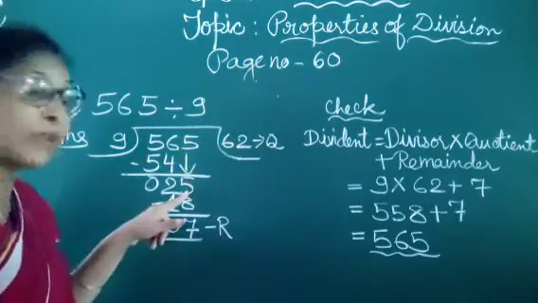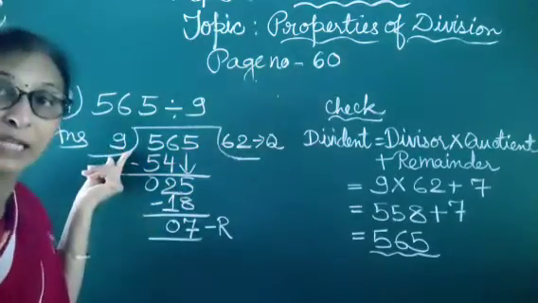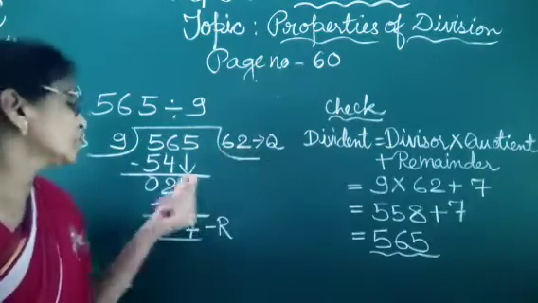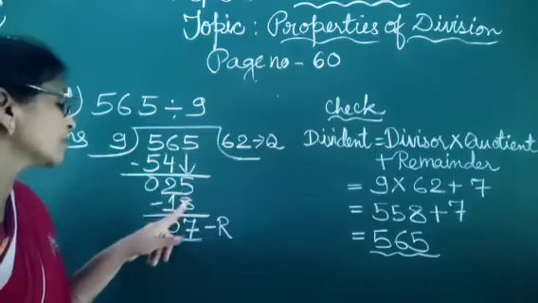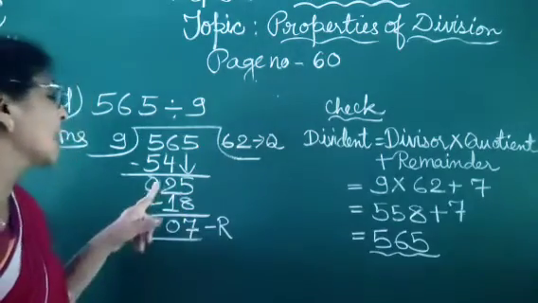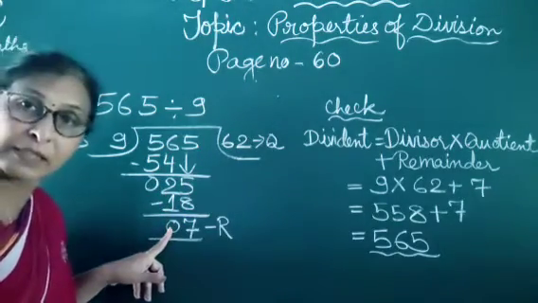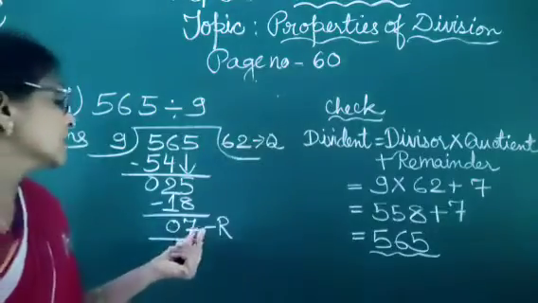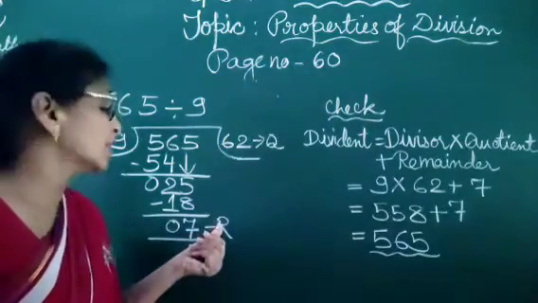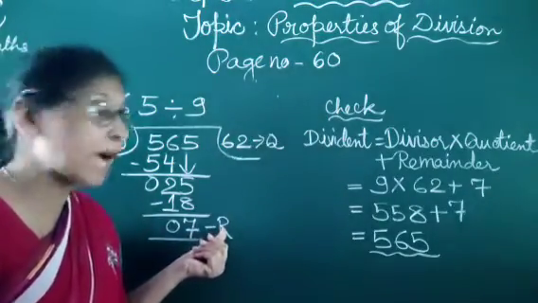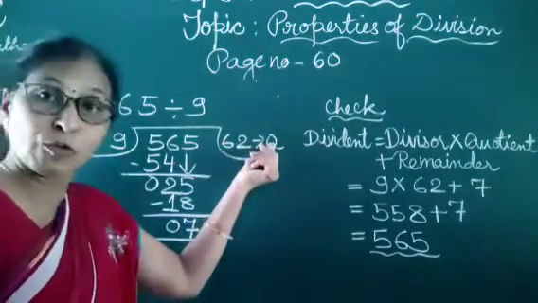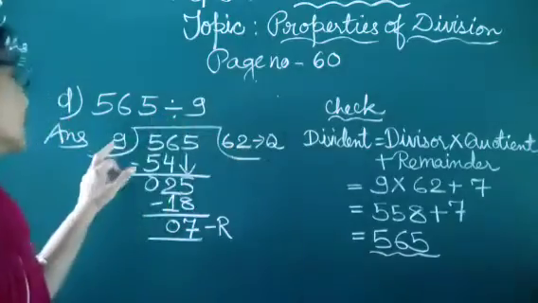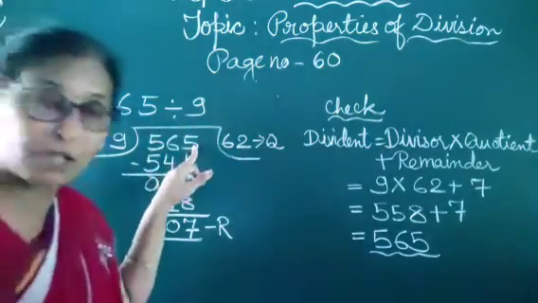Now this 5 we bring down here. Again we tell the table of 9: 9 2s are 18. Then we borrow from here: 15 minus 8 is 7, and 1 minus 1 is 0. So this is the remainder. The short form of remainder is R, and this is the quotient, the short form is Q. And this is the divisor and this is the dividend.